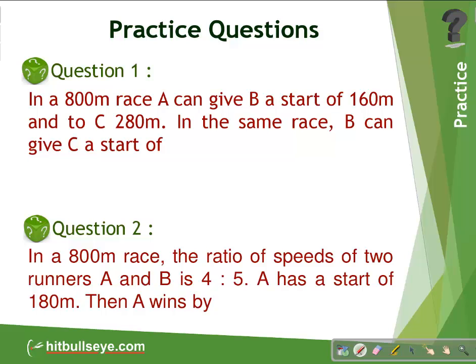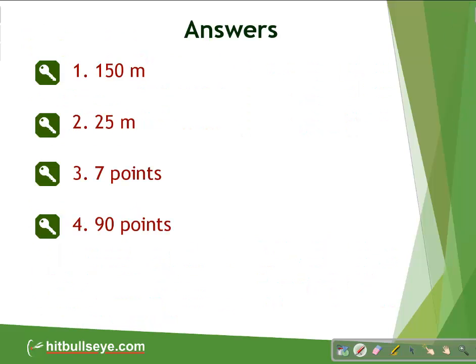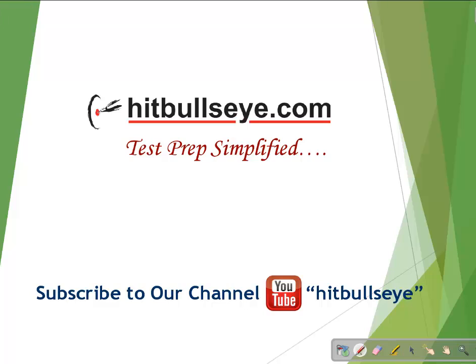Question 1, question 2. This is question 3. Same questions on games and questions on races. Just try to do them at your own end. And these are their answers: 150 meters, 25 meters, 7 points, 90 points. And this is all about races and games.